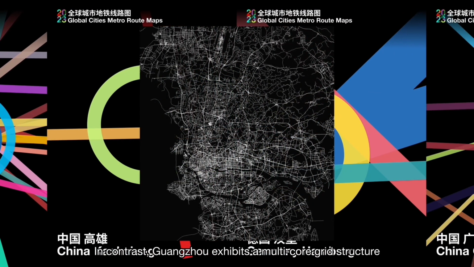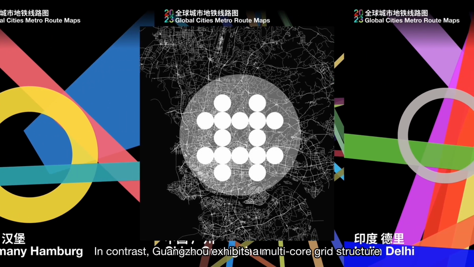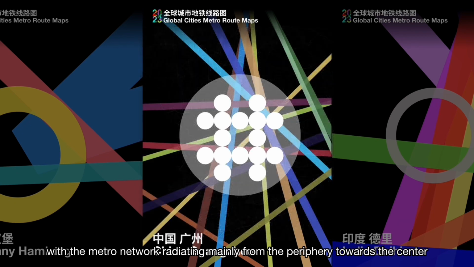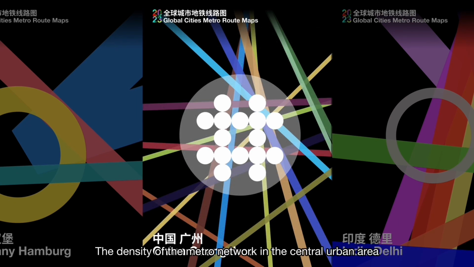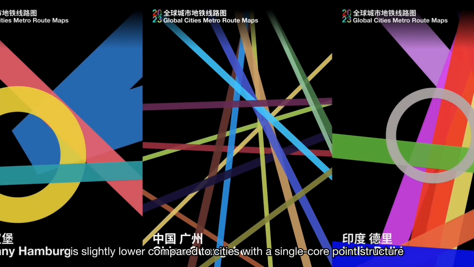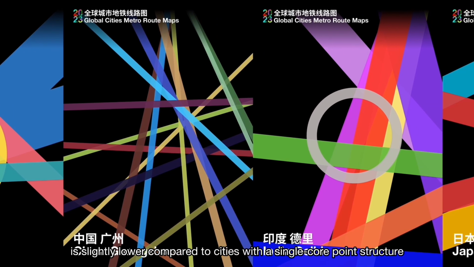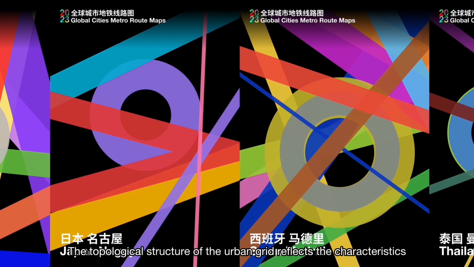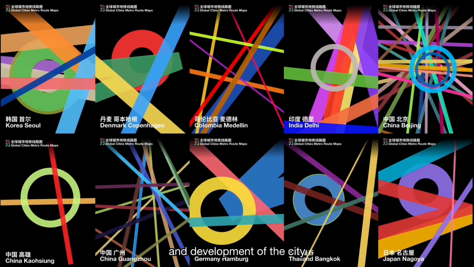In contrast, Guangzhou exhibits a multi-core grid structure, with the metro network radiating mainly from the periphery towards the center. The density of the metro network in the central urban area is slightly lower compared to cities with a single core point structure. The topological structure of the urban grid reflects the characteristics and development of the city.